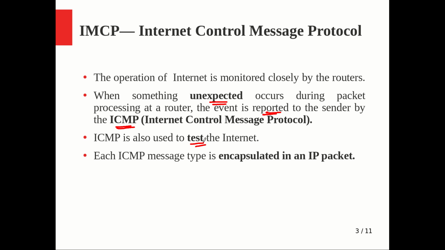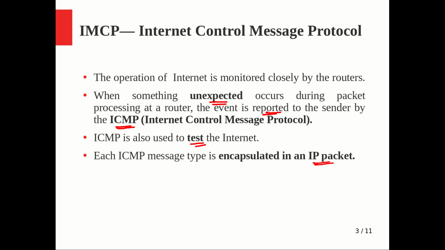Each ICMP message type is encapsulated in an IP packet. So that is the first thing you have to keep in your mind. Even though ICMP is a control type of packet, it is wrapped inside an IP packet only. So ultimately ICMP is also an IP packet, right? IP provides best effort delivery only and there is no guarantee. The same problem is with ICMP also, it will also give you best effort delivery.